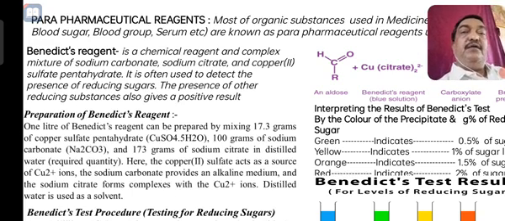As per your syllabus, one is Barfoed reagent, another is Benedict reagent.